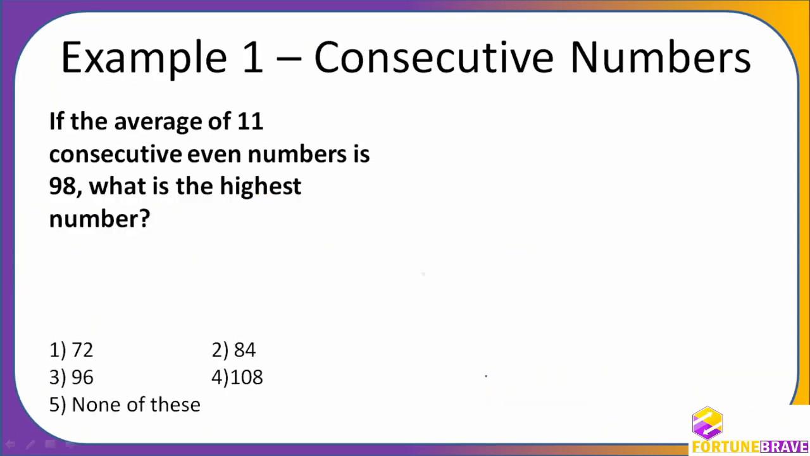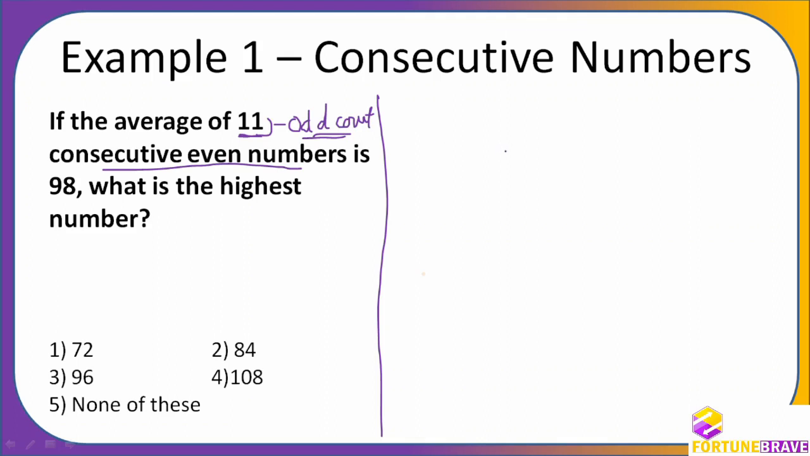If the average of 11 consecutive even numbers is 98, what is the highest number? Okay. I wanted to show you also how we use algebra here, so that you will be able to understand this topic. But that we'll do in the next question. This question we will solve with whatever information we have. If the average of 11 consecutive even numbers, 11 consecutive means this is an odd count.